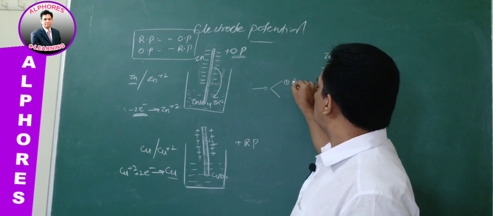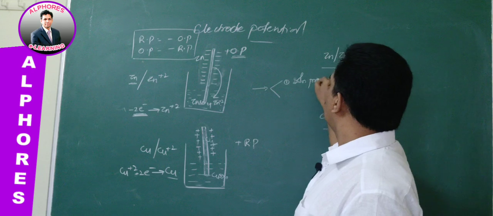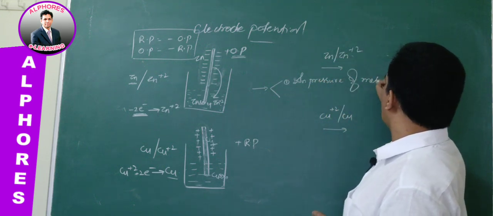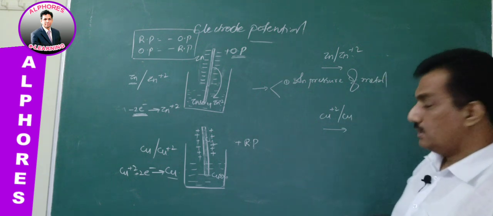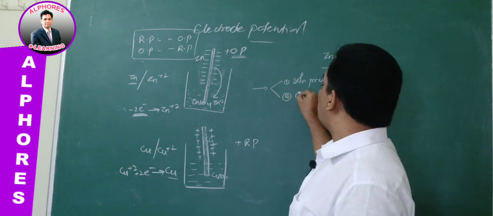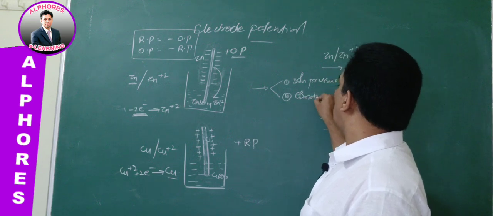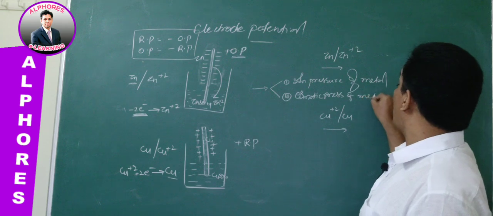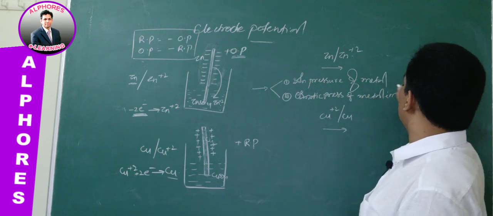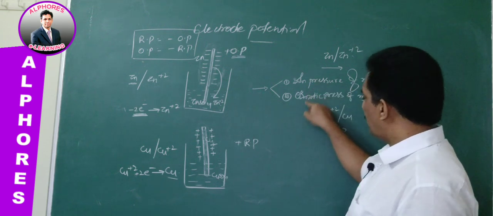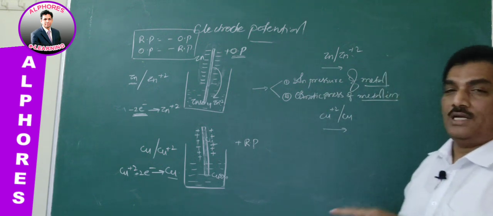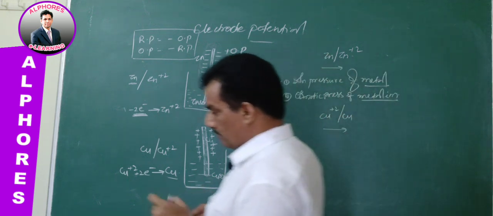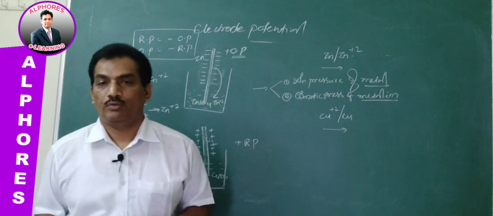One is solution pressure of metal, and the second one is osmotic pressure of metal ion present in the solution. Solution pressure of metal, osmotic pressure of metal ion. These two are responsible for the tendency of the metal whether to go for oxidation or to go for reduction.